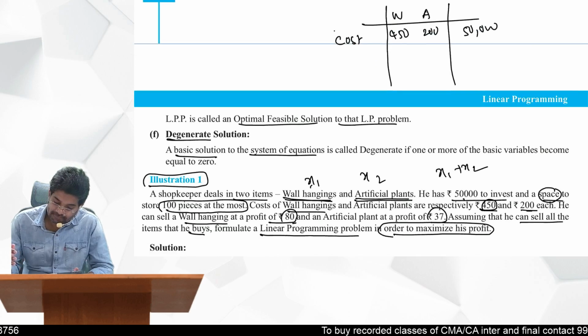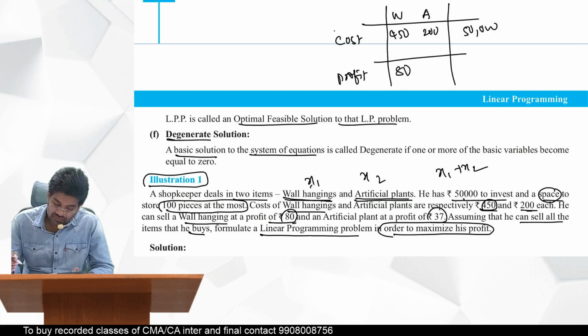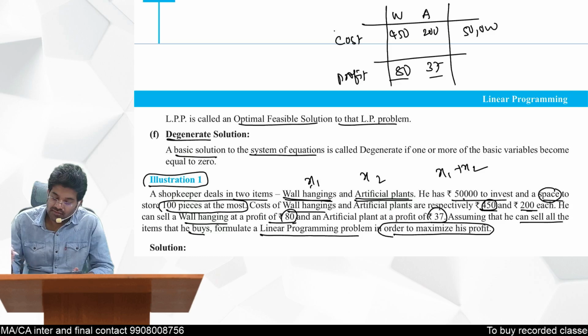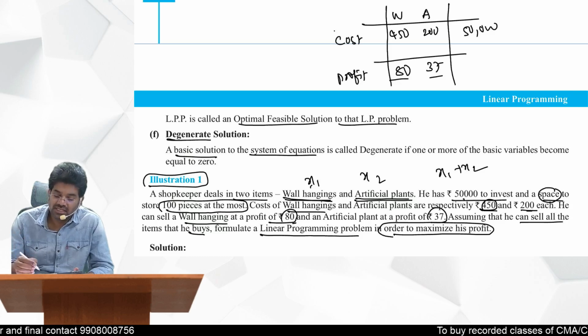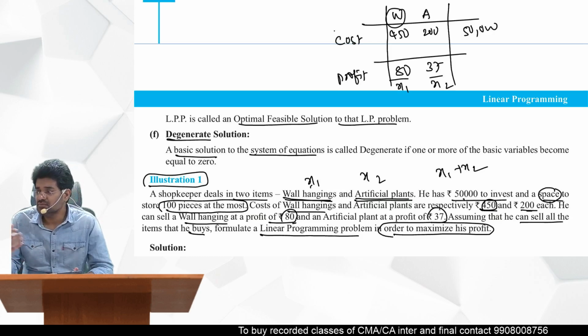Next, what else has he given? Yeah, that is the only thing. And what is the profit now? Profit is 80 rupees per unit for this one. Artificial is 37. Okay, this is the profit per unit. Now what we should assume is let x1, x2 be the number of units of wall hangings and artificial plants to be bought.